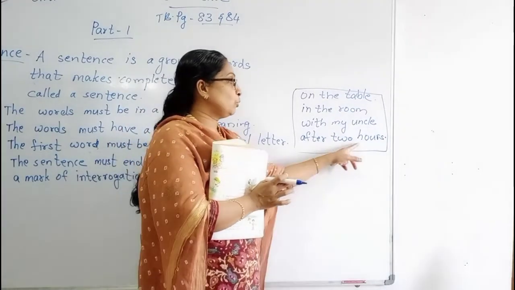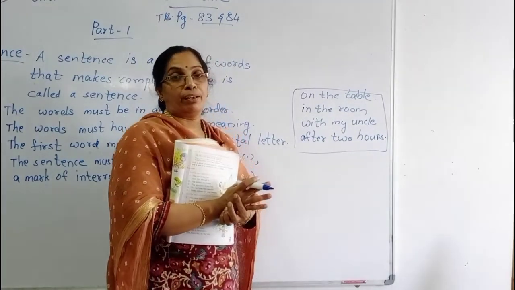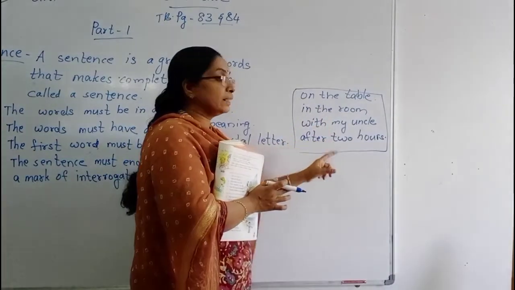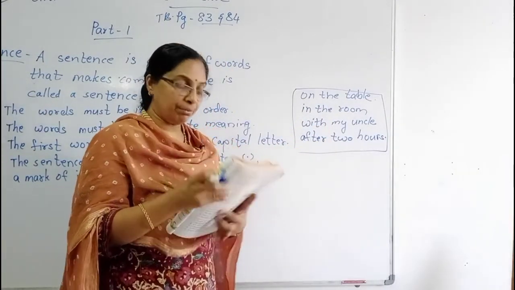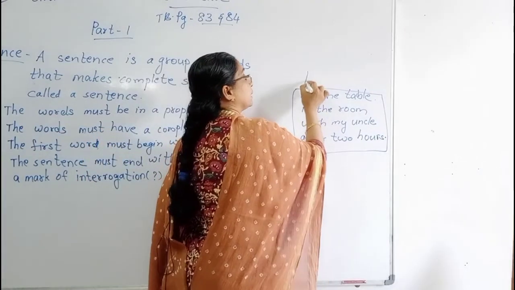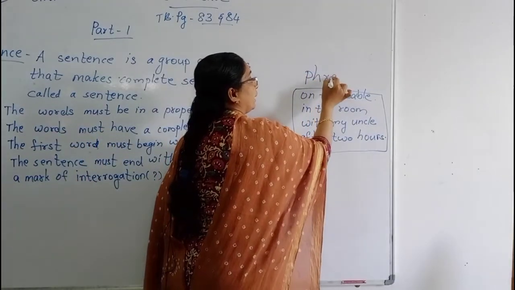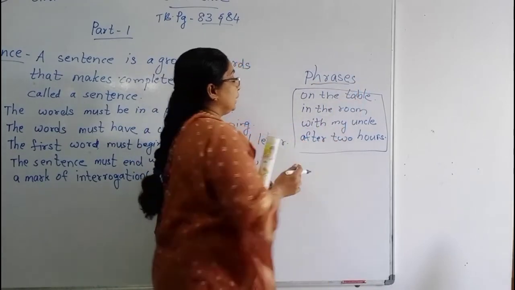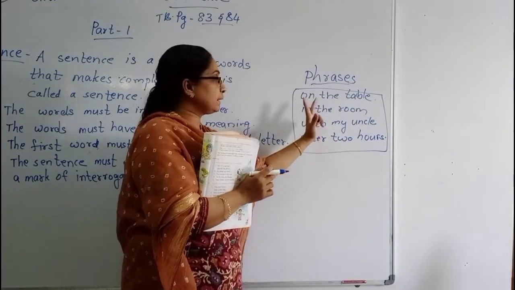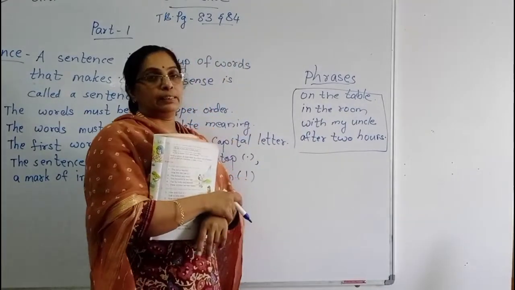Nothing. After 2 hours. When? So, these are incomplete. Such word groups we will call phrases. Such incomplete words are a part of a sentence.